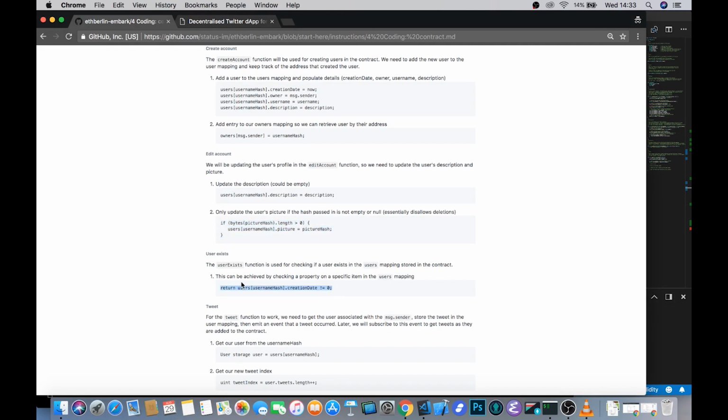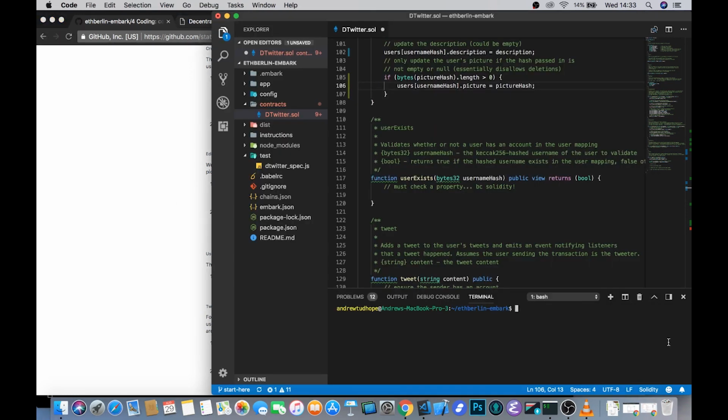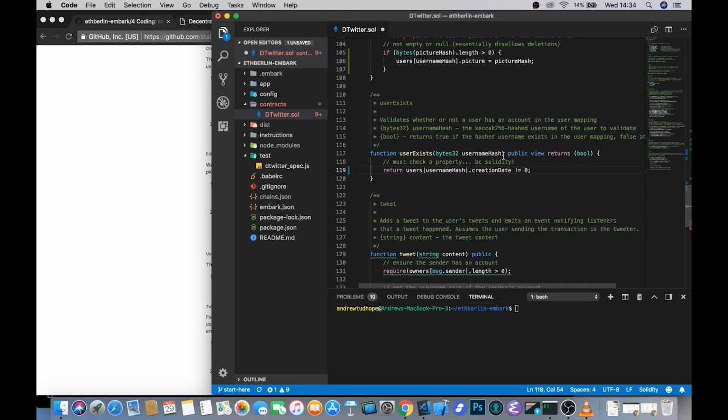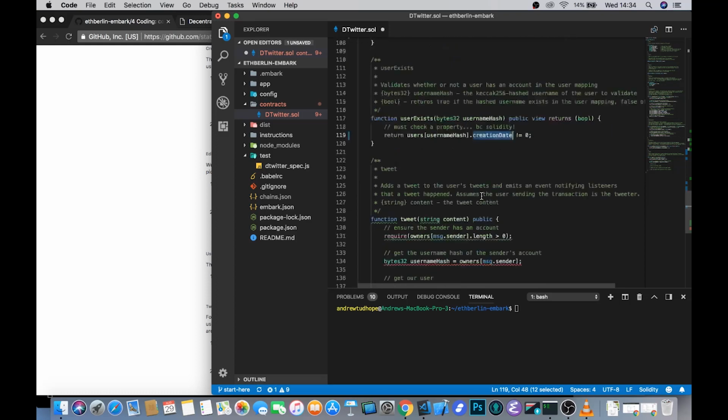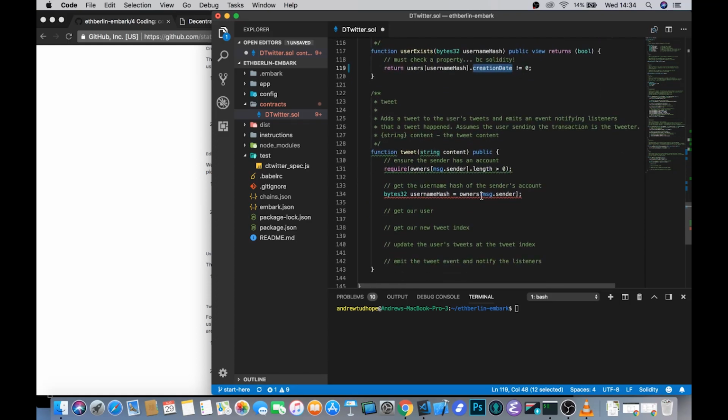We then need to just have a separate function to make sure that we can check a user exists very easily. We'll be calling this function rather than sending transactions to it, and calling data off the chain is always free. That will become clearer when we write the tests, exactly why we need this function. It just returns some Boolean value, either true or false. And like I was explaining earlier, if the creation date is non-zero, then we know that this user must exist. We don't need to check anything else in that struct. If the creation date is non-zero, then we know that user has indeed been created.